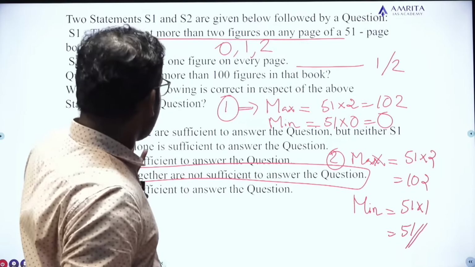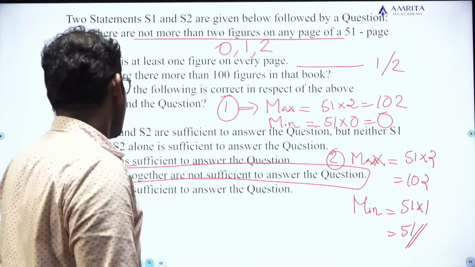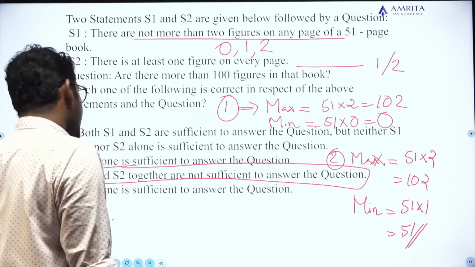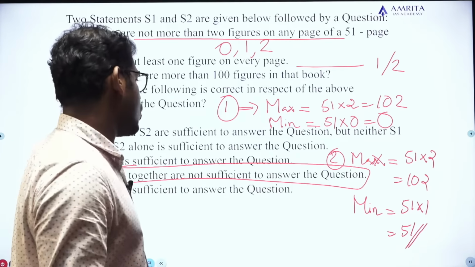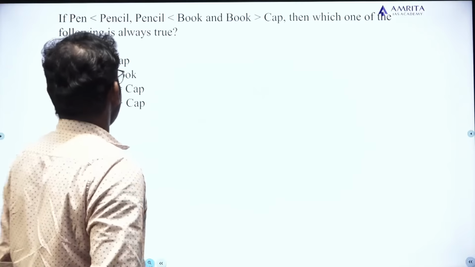So none of these statements are sufficient to answer the question. So the answer for this question is option C. S1 and S2 together are not sufficient to answer the question. Okay. Moving to next question.